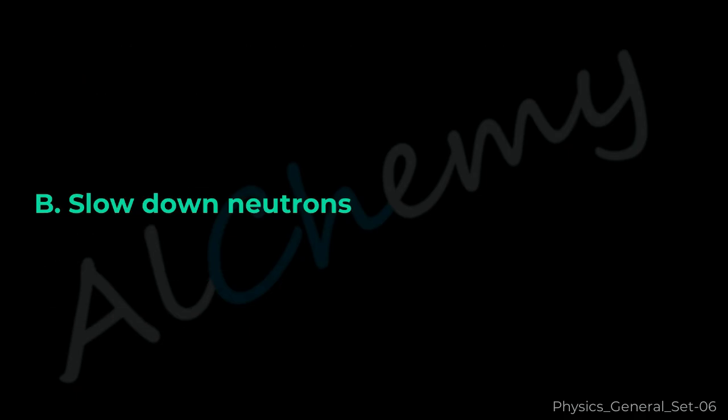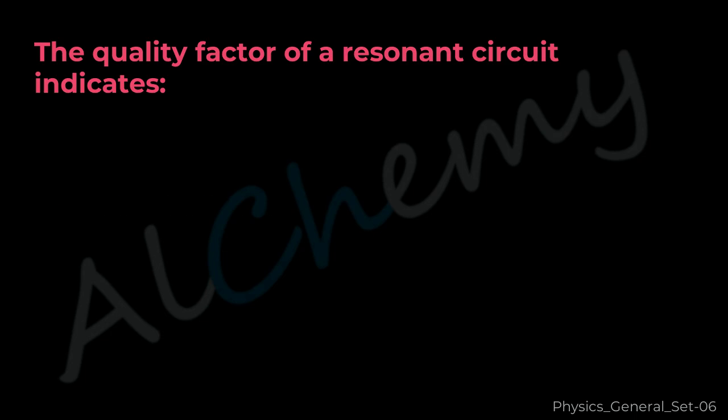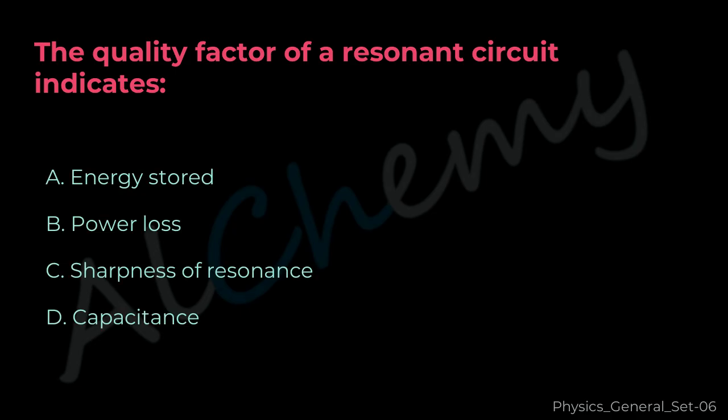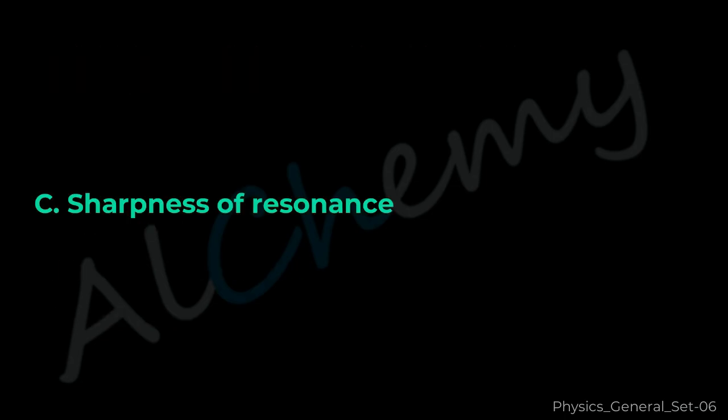The correct answer is B. Slow down neutrons. Question 46. The quality factor of a resonance circuit indicates A. Energy stored, B. Power loss, C. Sharpness of resonance, D. Capacitance. The correct answer is C. Sharpness of resonance.